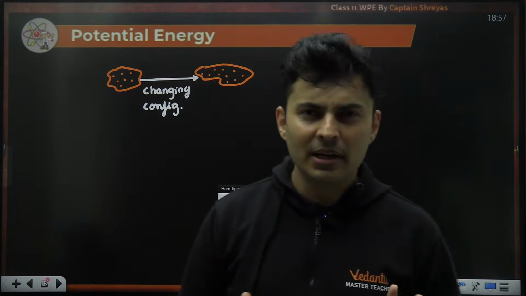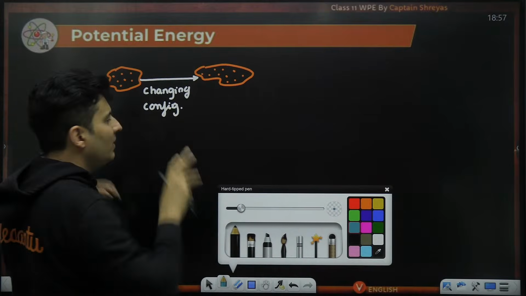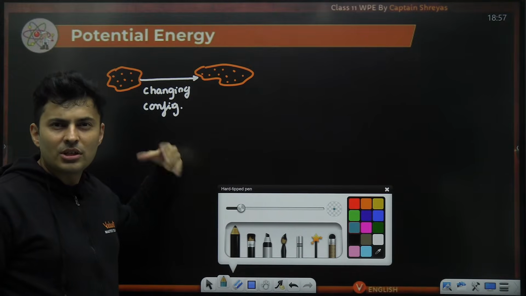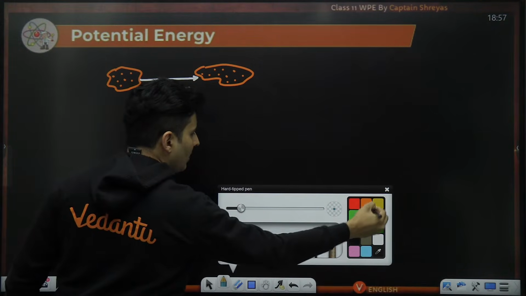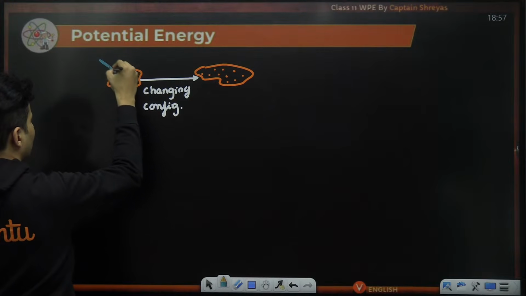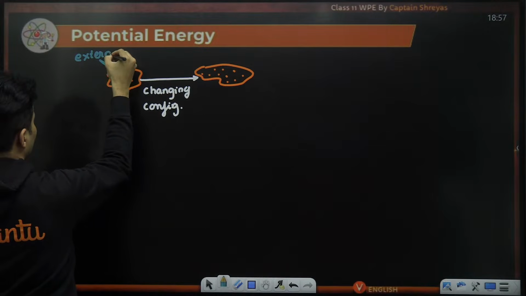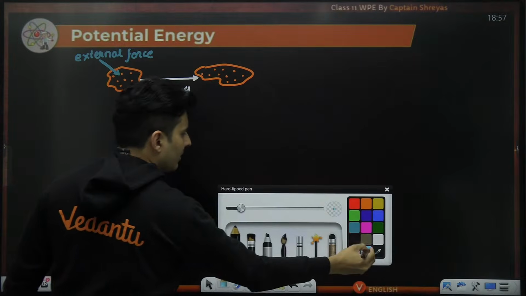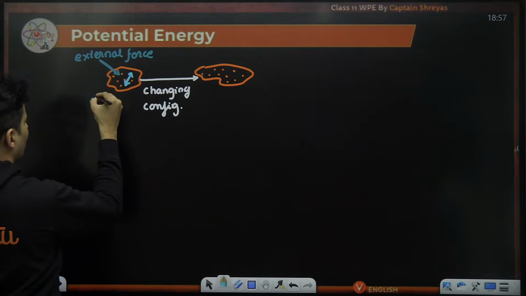Let's say from this situation to this situation you have gone, and in this particular process, there was some external force, and there was also internal force.